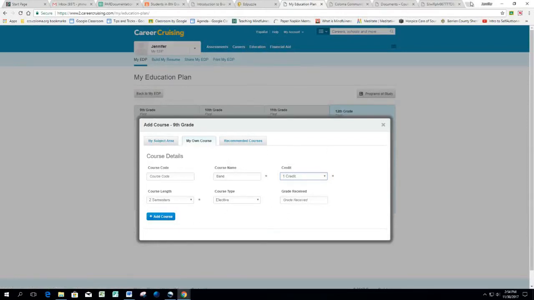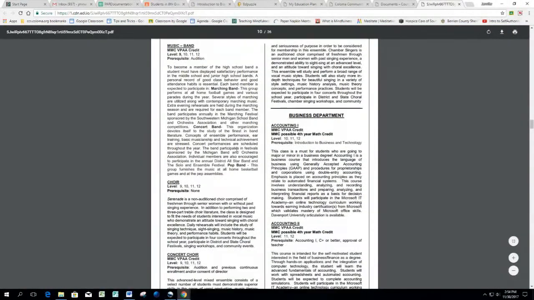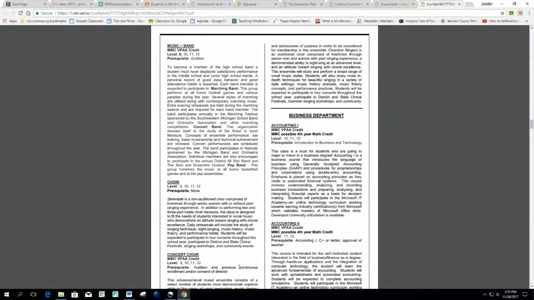Now, if you're taking choir, let's go back to the course description guide. If you're taking choir, there are 2 choices for choir. You can just take choir, which is a general class, or you could take concert choir. Now, if you look at the requirements, there are no prerequisites for choir, but there is a prerequisite for concert choir. There's a prerequisite for an audition. So you would have to audition to be in concert choir, and then you'd have to have previous or continuous enrollment in choir to be part of concert choir.